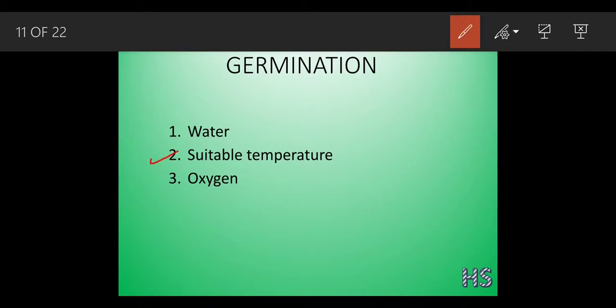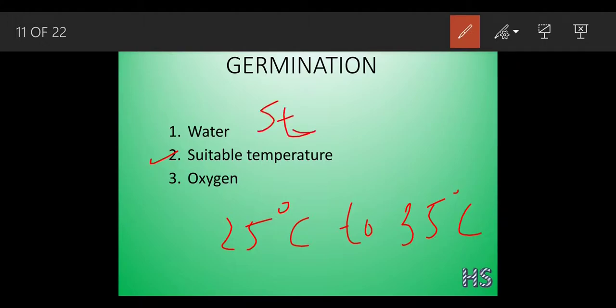Then we are going to talk about the second, that is the suitable temperature. See, for germination, too high a temperature or too low a temperature, both are not suitable. The suitable temperature for a seed to germinate is around 25 degrees Celsius to 35 degrees Celsius. This is the moderate temperature needed for the germination. Why? What happens at a very low temperature? It inhibits the growth of the embryo. What does inhibit mean? Inhibit means it stops the growth of the embryo.